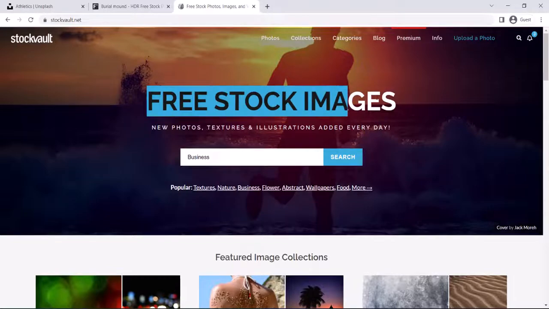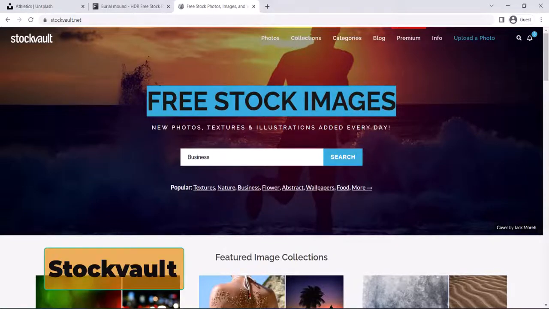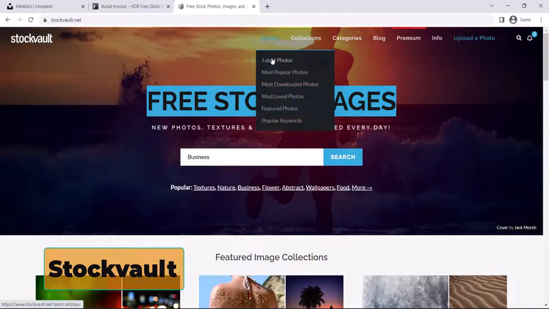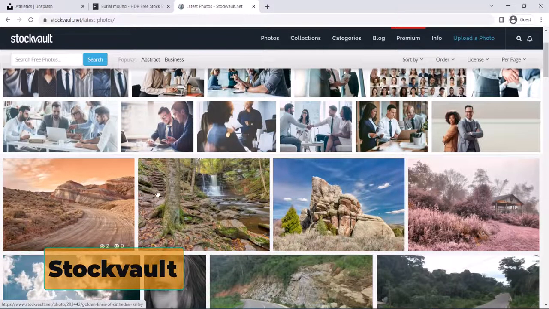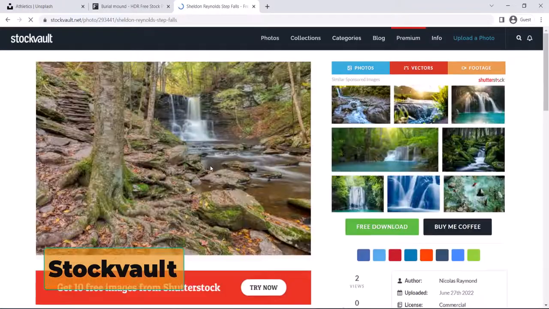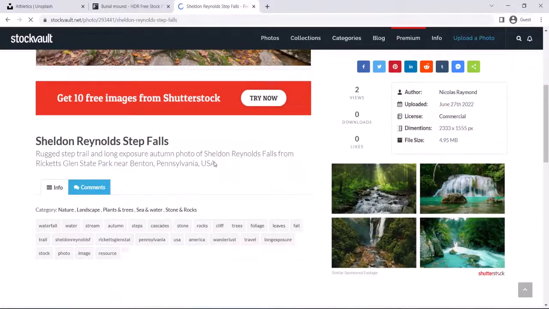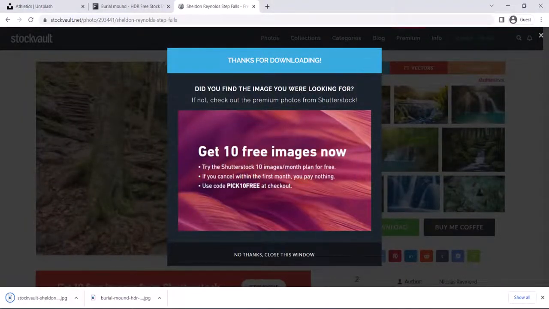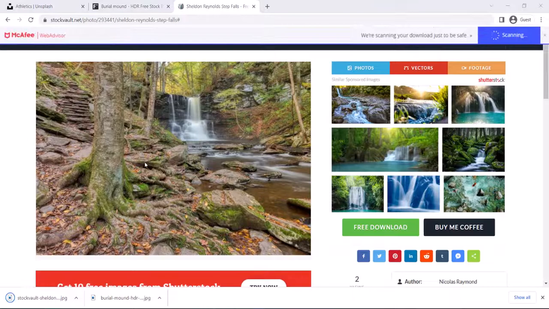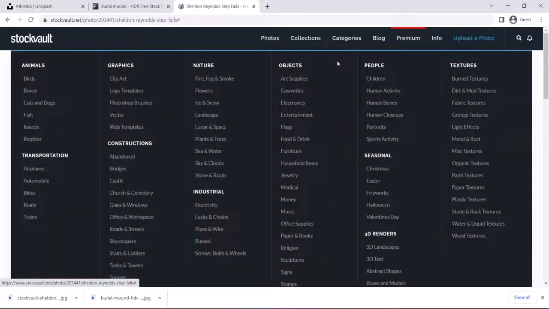Again, over here you get free stock images, new photos, textures and illustrations added every day. Again, these are free, so you can click on photos, the latest photos. If you want to click, you can click, and you will get different images. If you want to download this, you need to go over there and just click on free download. The moment you click, it shows get 10 free images. You don't want this, so say no thanks and close this window. So this is how you can always download the images. Now it has categories as well. You can click on different categories that you want.